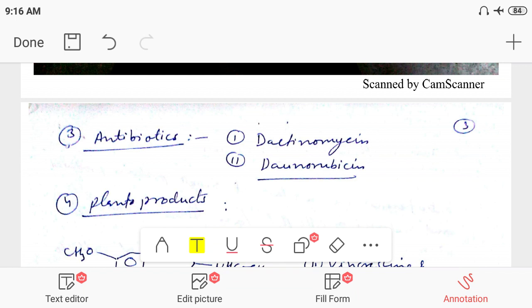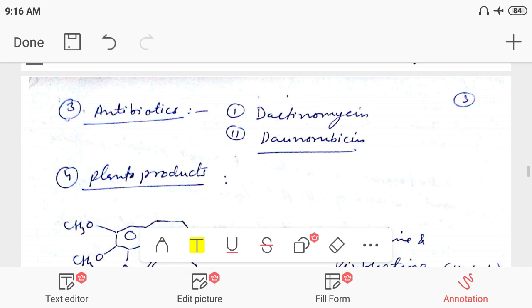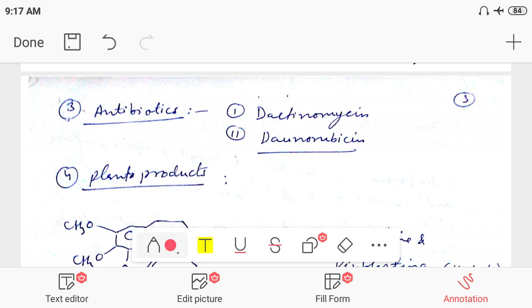Now today we are going to discuss another category of anti-cancer drug, that is antibiotics. So look at it, the antibiotics. What do you mean by antibiotics? Antibiotics means any product, any substance that can be obtained from microbes and may be used to inhibit or kill the microbes in general.